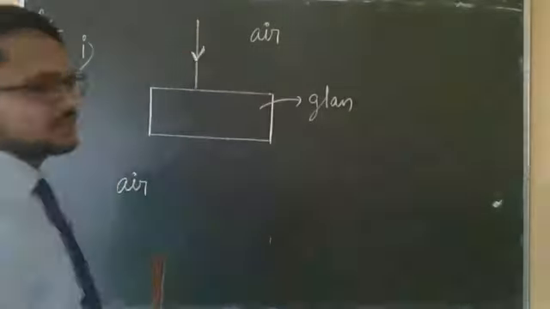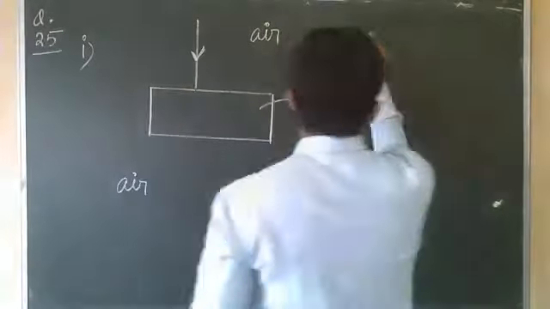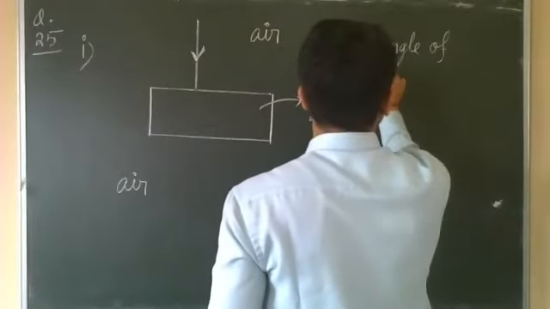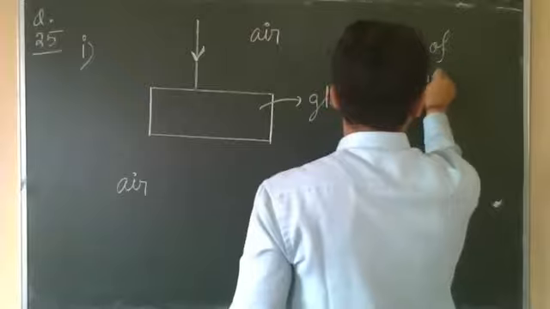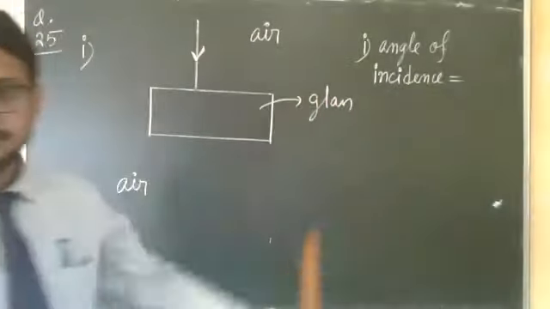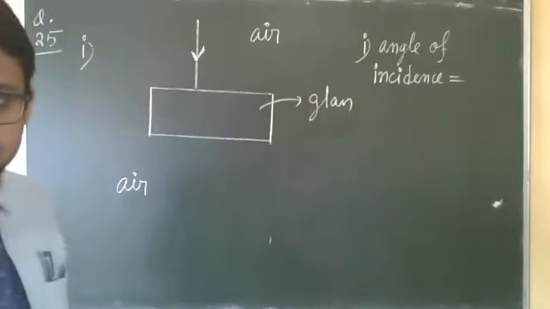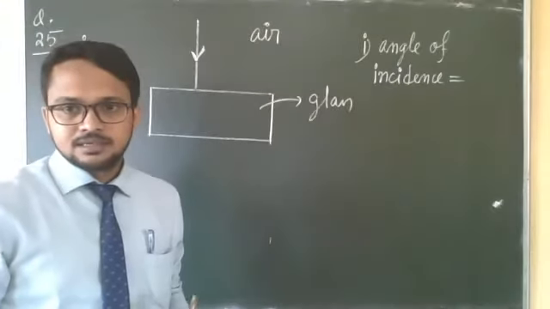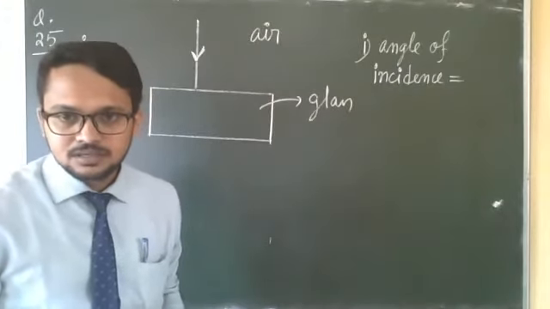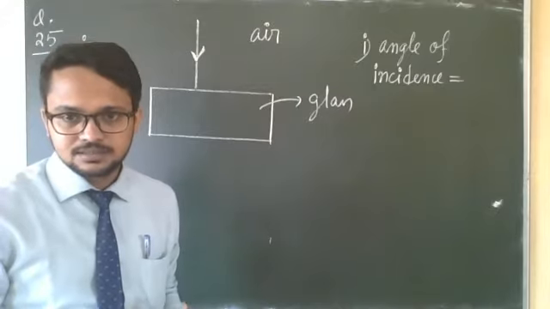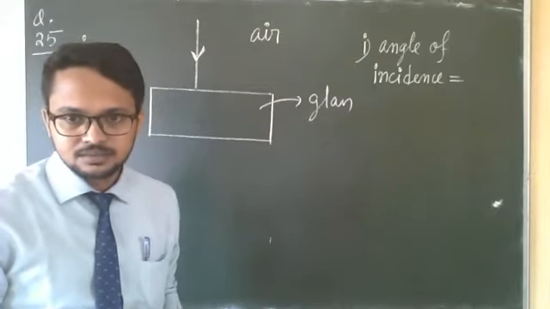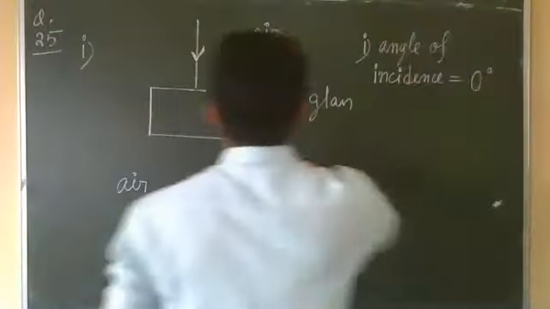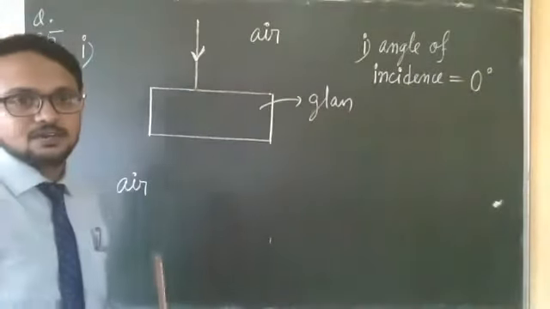What is the angle of incidence here? First question, angle of incidence. You know the answer. Yes, 0. Everyone reply. I got 0. Yes, 2 students, 3 students, 4. So it is 0 degree. Along the normal, it is 0.